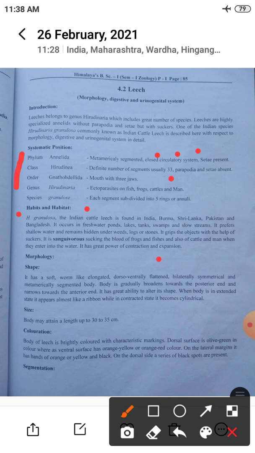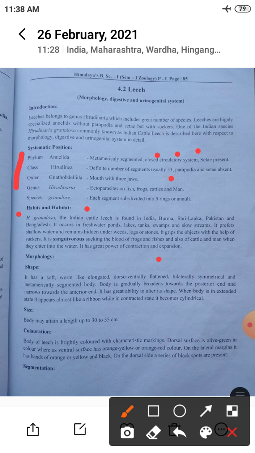It is sanguivorous, means they suck the blood of host organisms. They suck the blood of frogs and fishes, because frogs and fishes are easily available in water, and also of cattle and man.